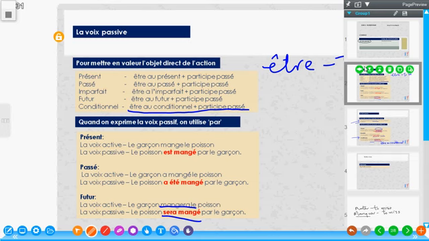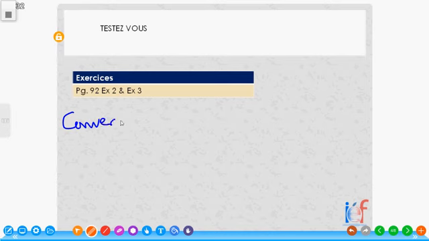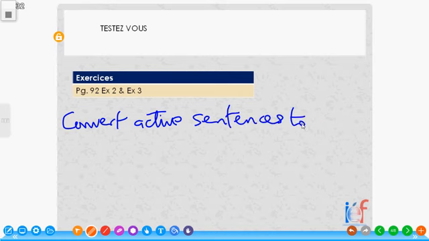for the présent, we use être au présent plus participe passé. Et pour le passé, être au passé plus participe passé. À l'imparfait, être à l'imparfait plus participe passé. Au futur, être au futur plus participe passé. Au conditionnel, être au conditionnel plus participe passé. With this, we will be able to convert active sentences to passive ones, in order to emphasize on the object.